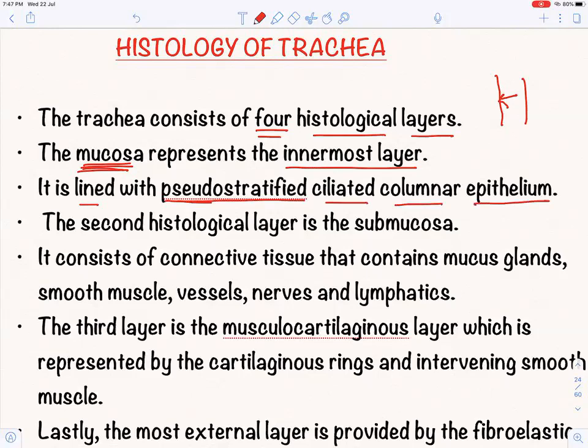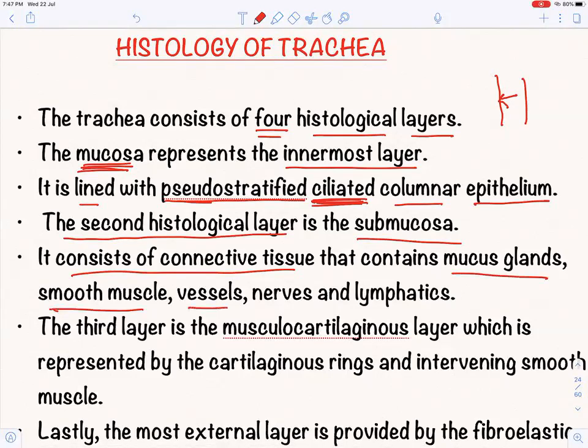Since it's a respiratory organ, it is ciliated columnar epithelium. The second histological layer is submucosa, and submucosa consists of connective tissue that contains mucous glands, smooth muscle, vessels, nerves, and lymphatics.